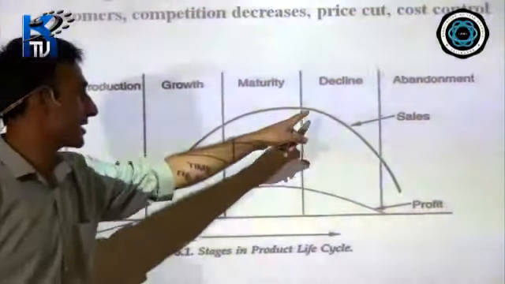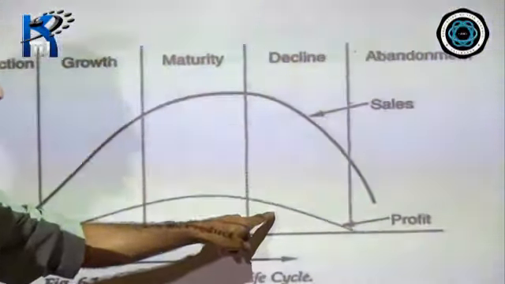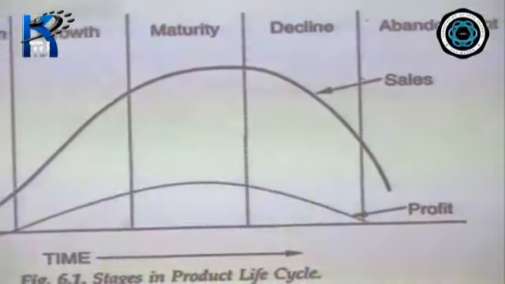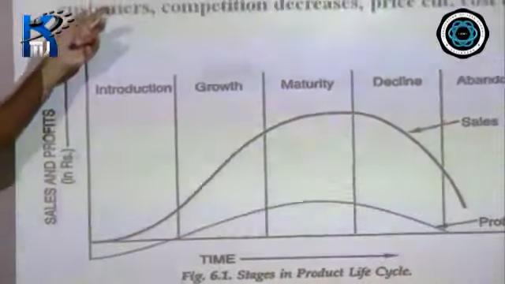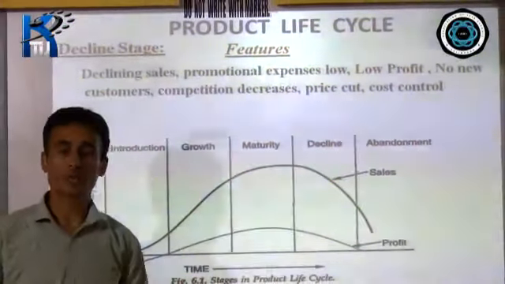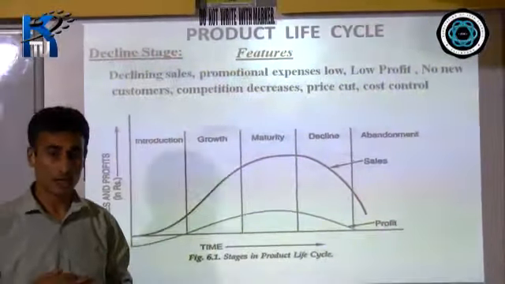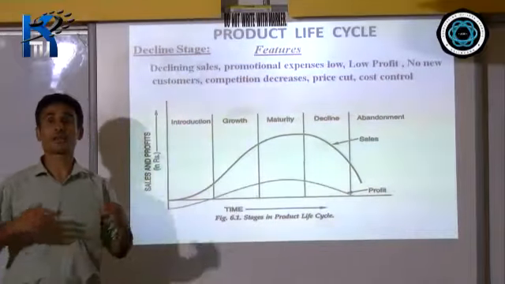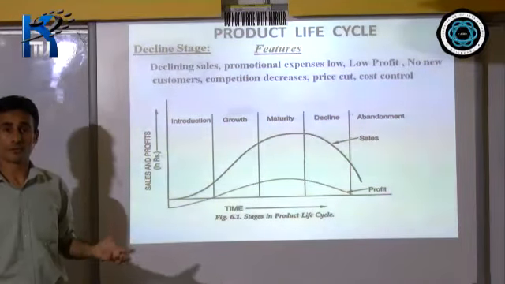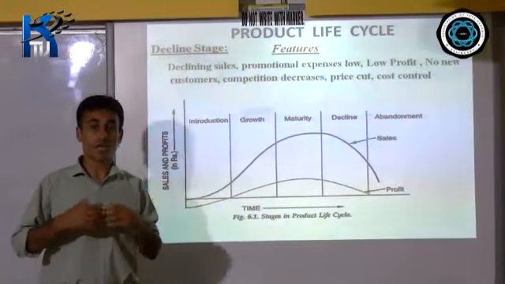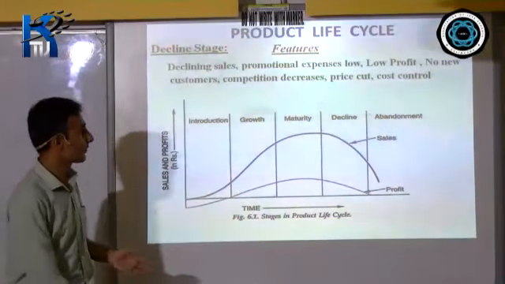Now since the sales is decreasing, that means here the profit is also decreasing. So this is the phase where you see declining sales. And now since most of the customers have already been captured, there are no new customers, so the promotional expenses are decreased. You lower the promotional expenses, right? You cut short some of the advertisement, you cut short some of the distributors.